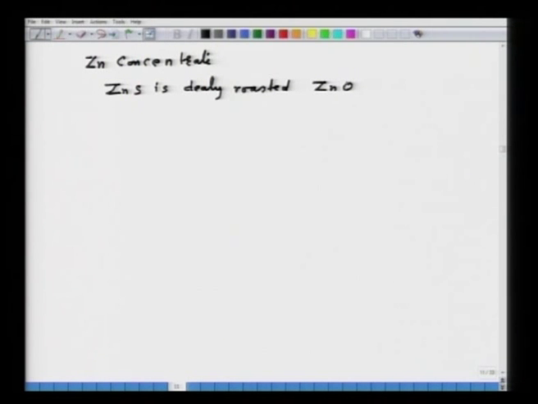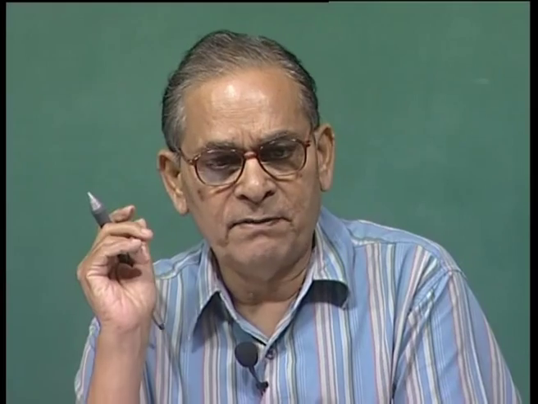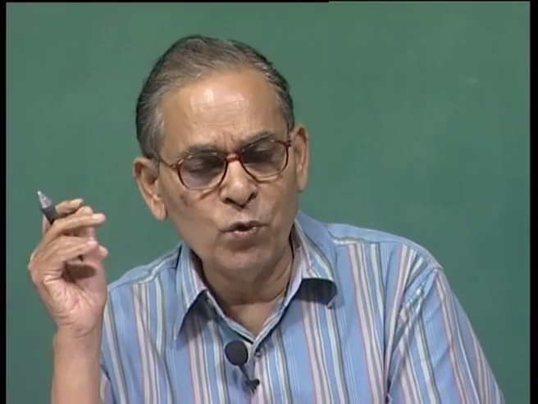Converted to zinc oxide. So, any unroasted zinc sulphide, if it is 1% zinc sulphide or 2% zinc sulphide, is left in the roast product, then it is a loss of zinc. Now, the dead roasting of a particular sulphide to oxide will depend upon the reducibility of that oxide with the easily available reductant, carbon.